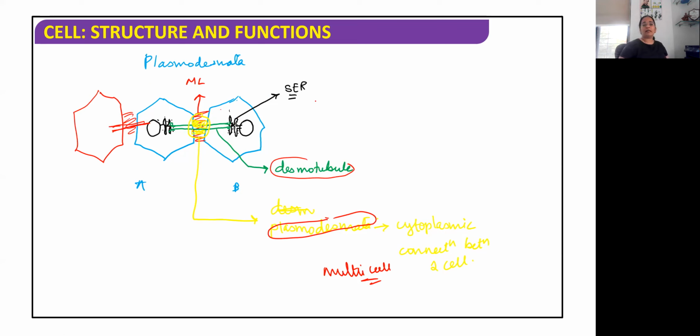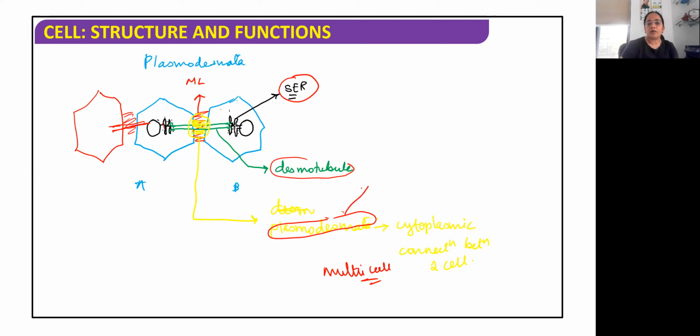smooth endoplasmic reticulum. So this is always from the smooth endoplasmic reticulum. Smooth endoplasmic reticulum starts immediately from the cell membrane. What starts immediately from the cell membrane is the desmotubule. Okay, so this is a desmotubule formed from the smooth endoplasmic reticulum.